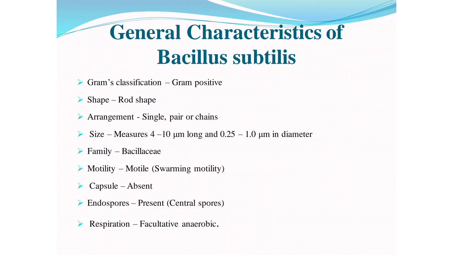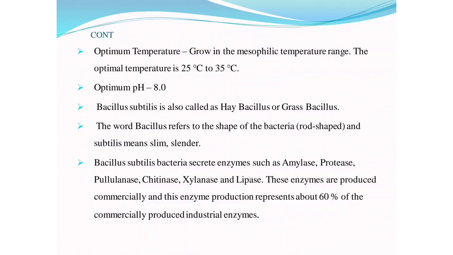Family Bacillaceae. Motility: motile, with swarming motility. Capsule absent, endospore present. Respiration: facultative anaerobic. Optimum temperature 25 to 35 degrees Celsius. Optimum pH 8. Bacillus subtilis is also called the hay bacillus or grass bacillus.